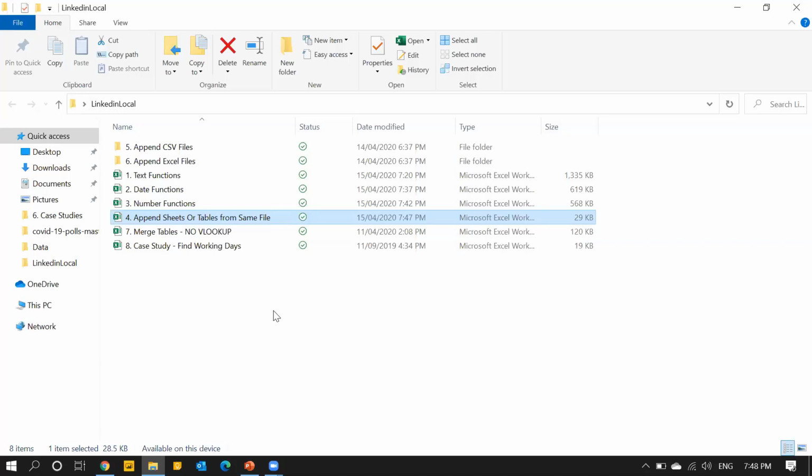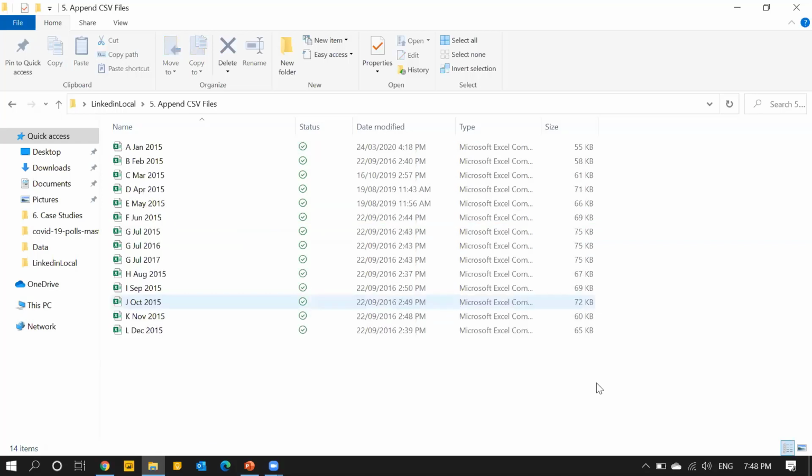This was 3 tables. I mean Excel sheets or Excel tables we have seen. Now comes the main topic here. Fifth file is append CSV file. I have 14 files in this folder. How many? 14 files. I want to append now files, not the sheets, CSV files. How to append those in 3 button clicks? 14 files in 3 button clicks.